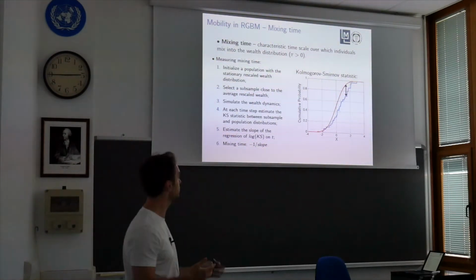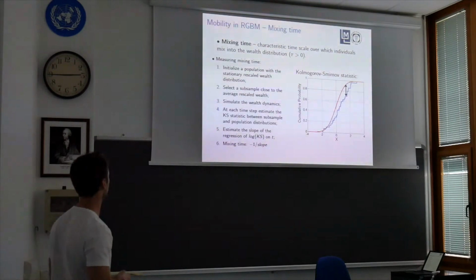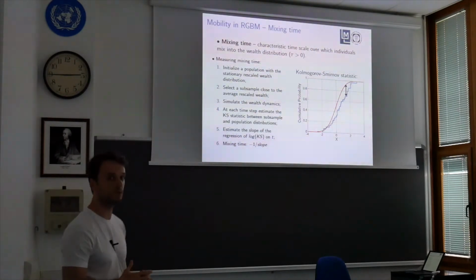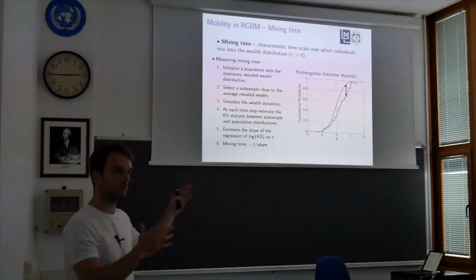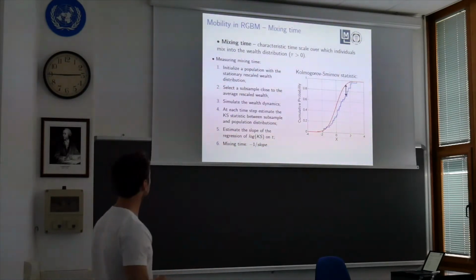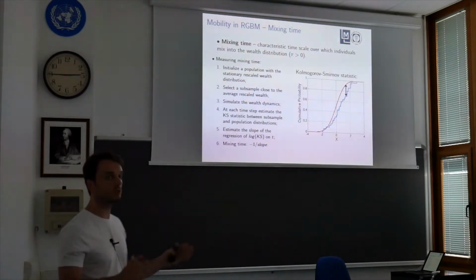We just initialize a population with a stationary rescaled wealth distribution. That is the power law distribution that we showed, the red line. And then we select a subsample which is closest to the mean.